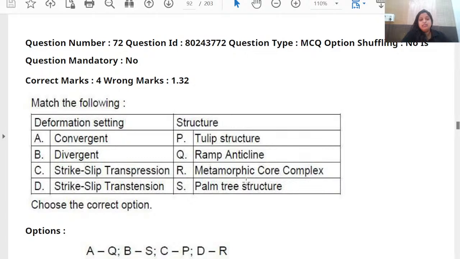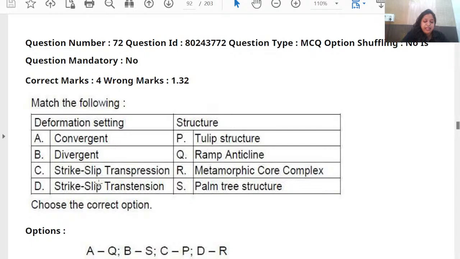These are the terminologies. In the 2023, 2022 and 2021 question papers, there were questions about transpression and transtension. So we know that these terminologies, transpression, transtension and strike slip faults, are very important.